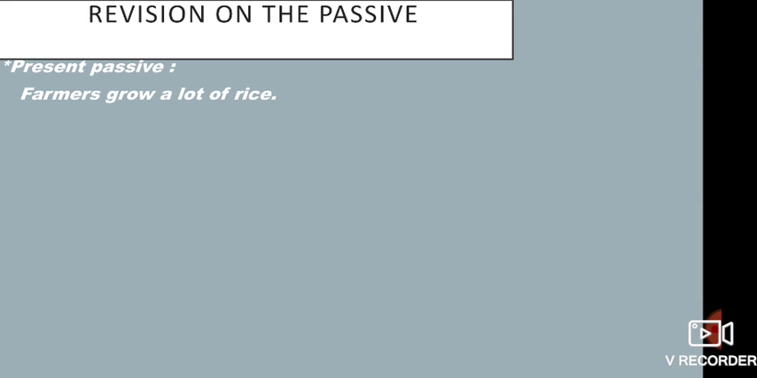Farmers grow a lot of rice. Farmers is the subject, grow is the verb, and a lot of rice is the object. Subject, verb, and object. It's an active sentence. So we wanted to change it into passive. How? By beginning with